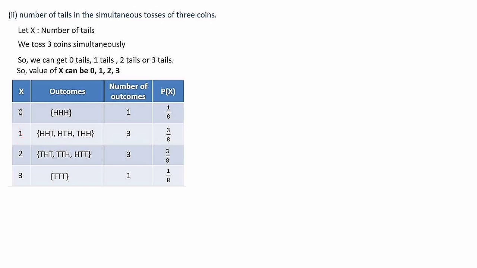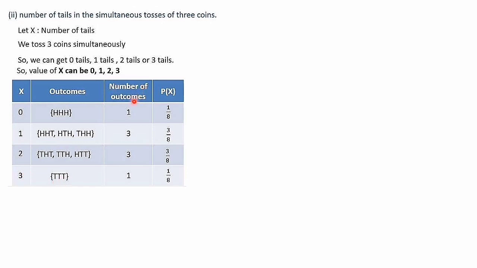The possibilities are HHT, HTH and THH. Then when x is equal to 2, the number of tails is 2, that is THT, TTH and HTT. And when x is equal to 3, that means all 3 are tails, we get TTT.